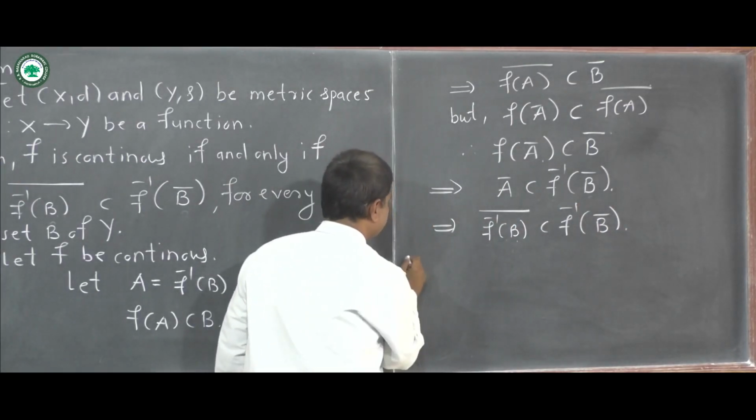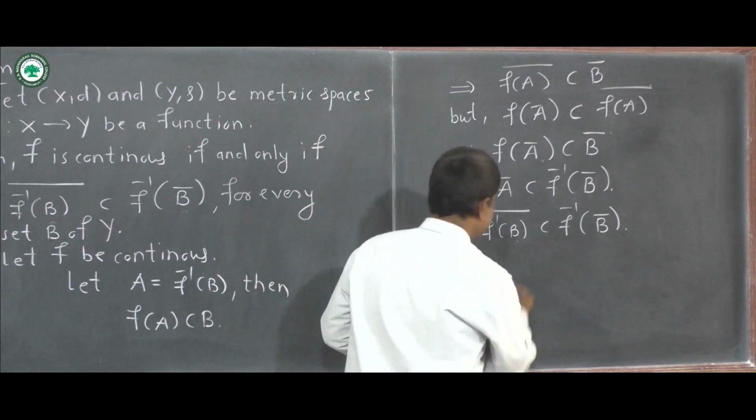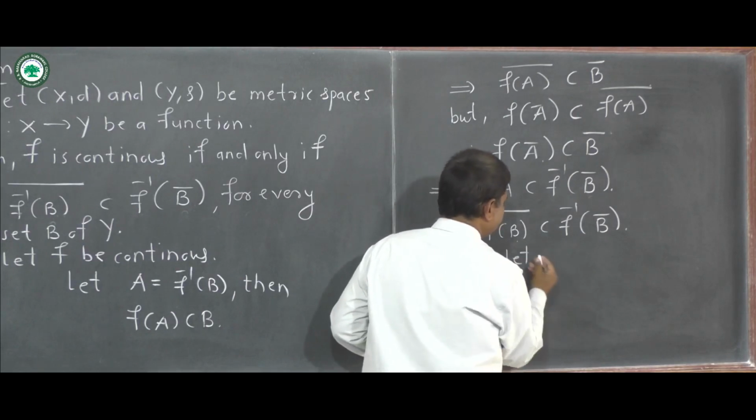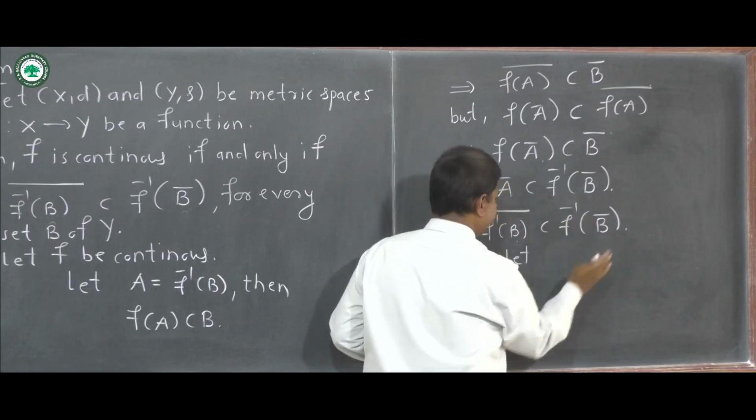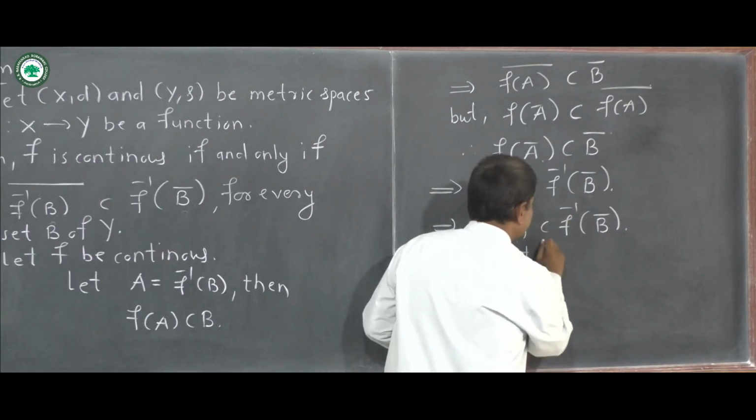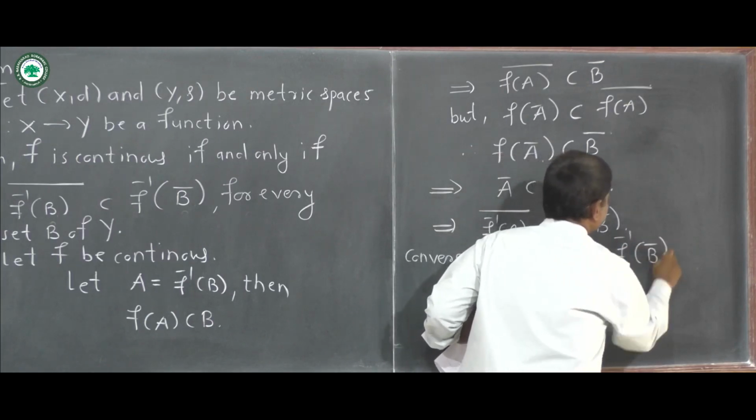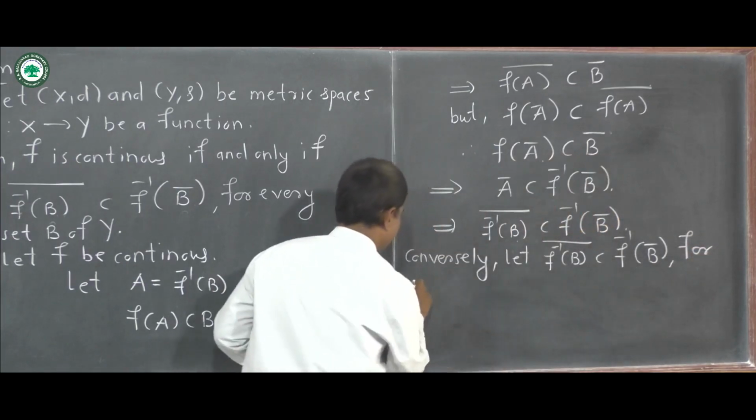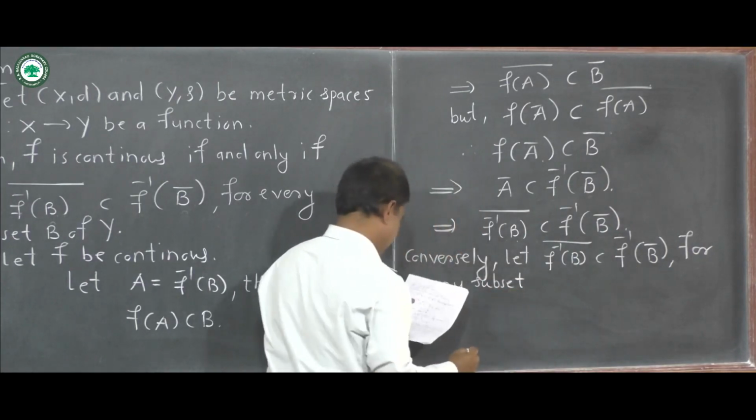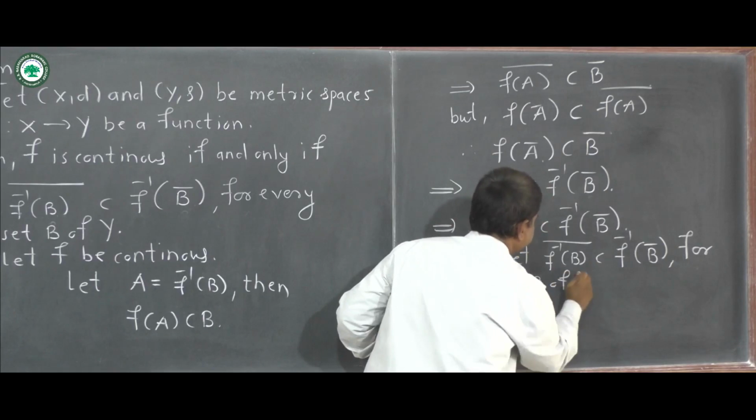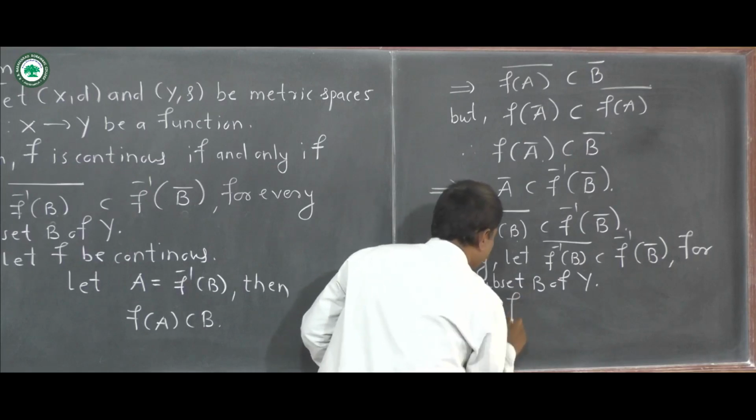For the converse part, conversely, we assume that closure of f inverse B is contained in the inverse image of B closure. So let closure of f inverse B be contained in f inverse B closure for every subset B of Y here. Now we want to show that function f is continuous here.